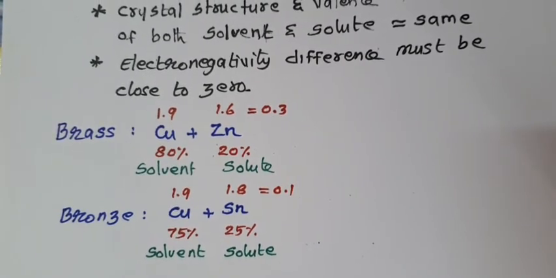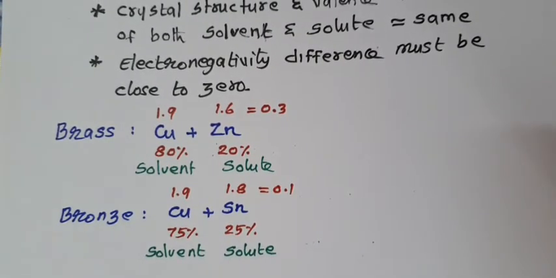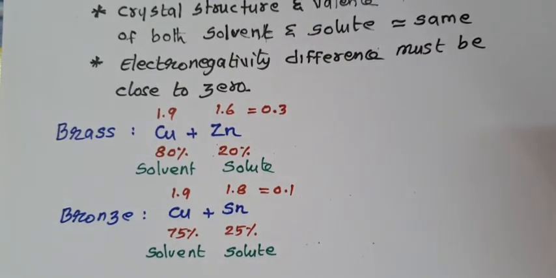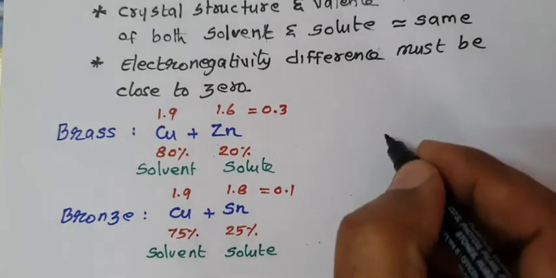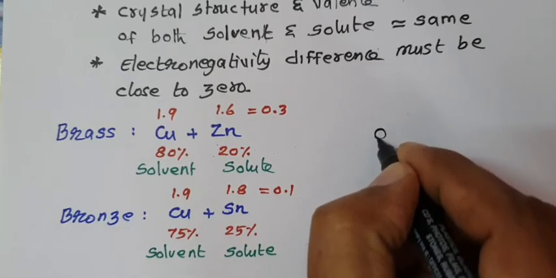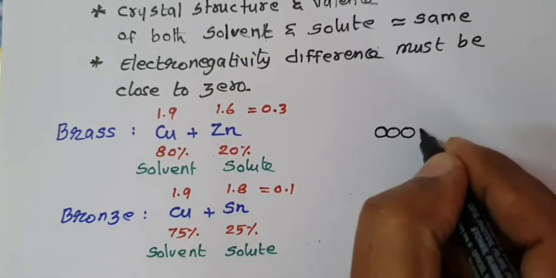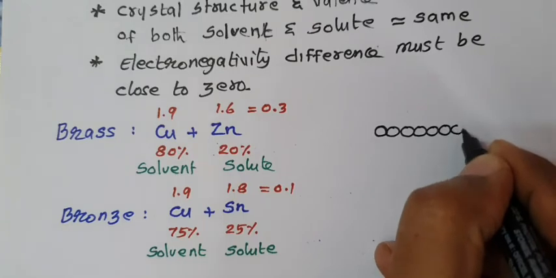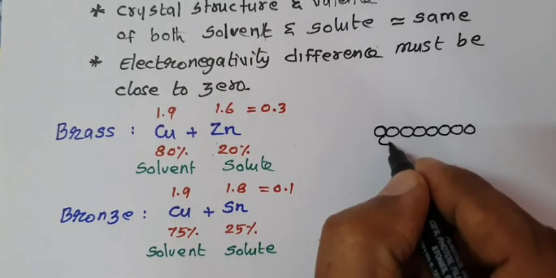The first rule in Hume-Rothery, what we studied, is that their atomic radii difference must be less than 15% and the elements should have the same crystal structure and valency. For example, a copper metal is made up of a number of copper atoms in the crystal lattice.